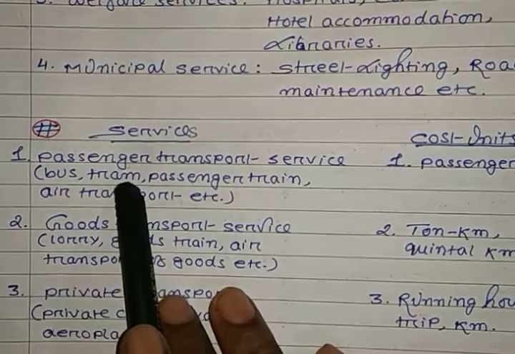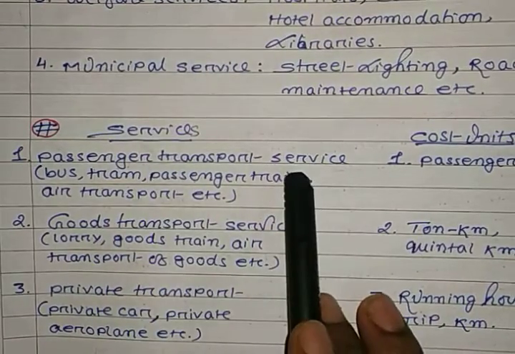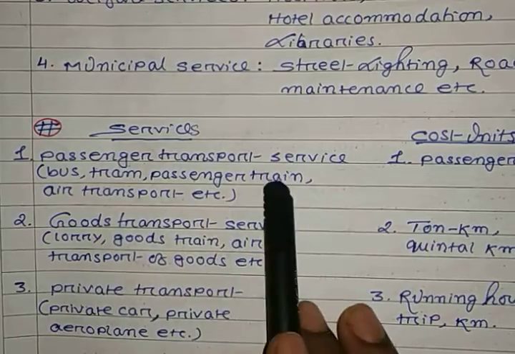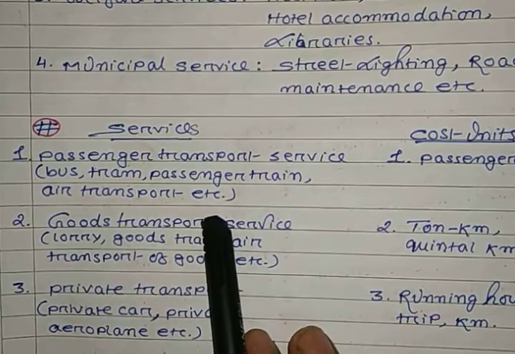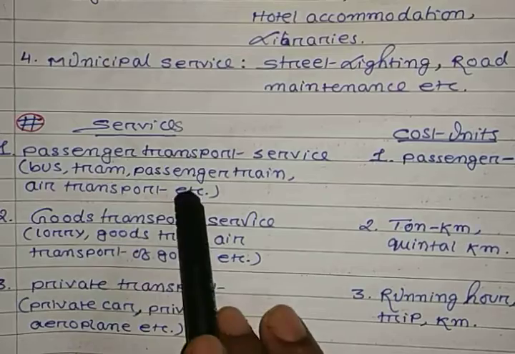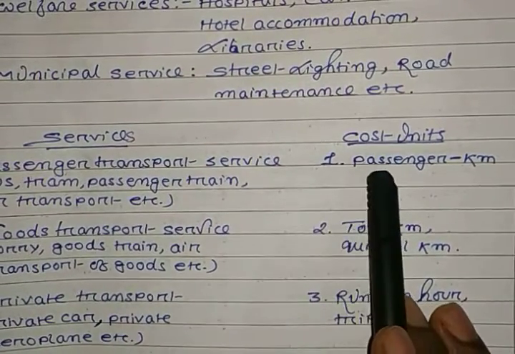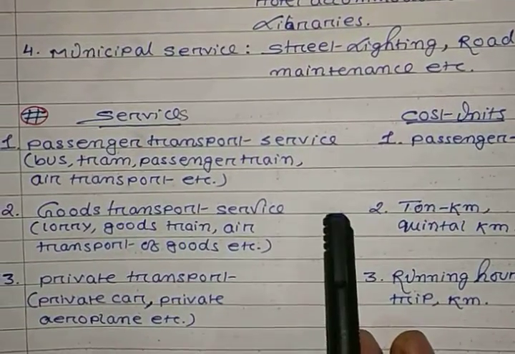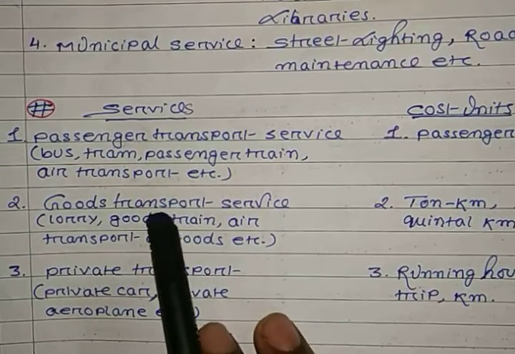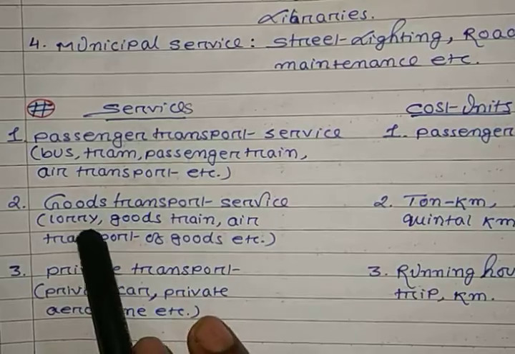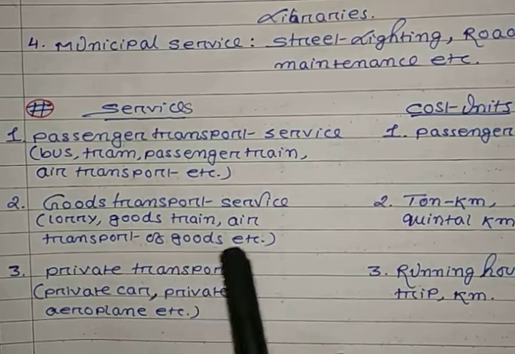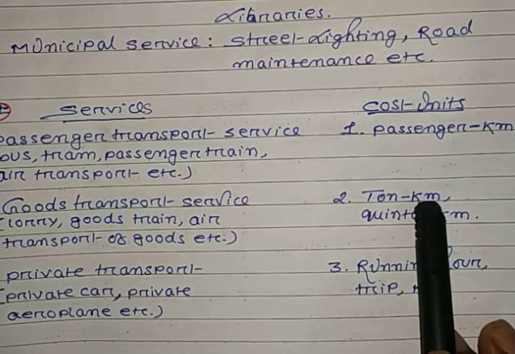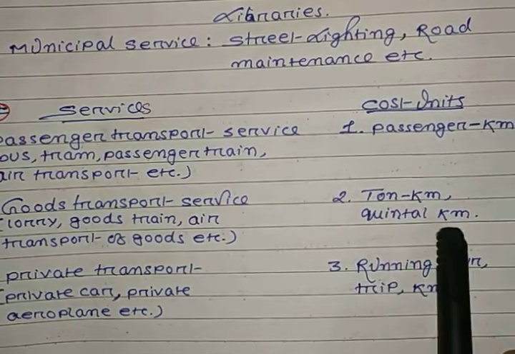Number 1, passenger transport service, examples like bus, tram, passenger train, air transport, etc. For this, the cost unit is passenger kilometer. Similarly, goods transport service, examples like lorry, goods train, air transport of goods, etc. Here the cost unit will be ton kilometer or quintal kilometer.